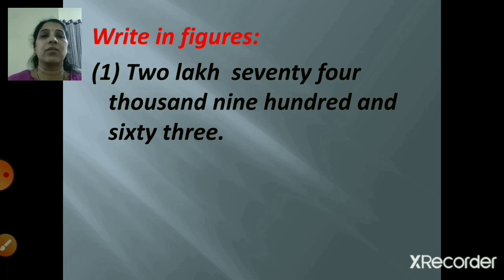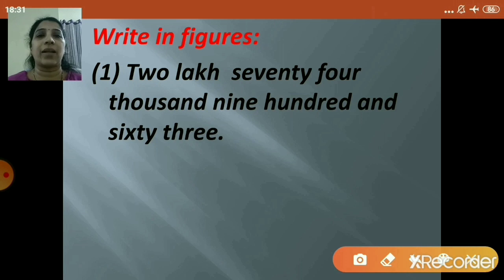Write in figures. So words will be given, and you have to write the number in figures. So what is the first one? 2,74,963. So how will you write it? 2 lakh, so I have written 2. Then 74,000, I'll write it as 74. Then 900, so I'll write it as 9, and 63. So 6 and 3. So this is your answer, right? 2,74,963.